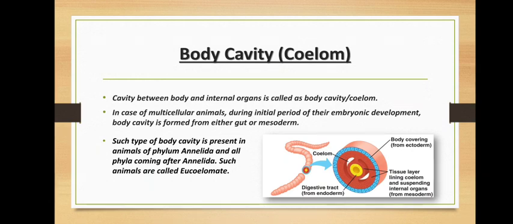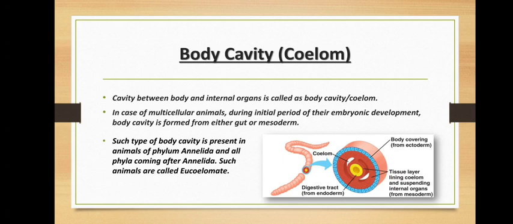Moving on to the next. Now, in between the germ layers, there lies a cavity which is called the body cavity, right? So the cavity which is present between the body wall and the internal organs is called body cavity or coelom. Now in case of multicellular animals, during the initial period of their embryonic development, body cavity is formed from either gut or mesoderm.